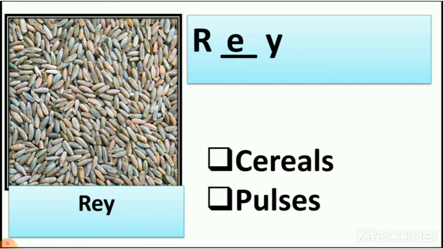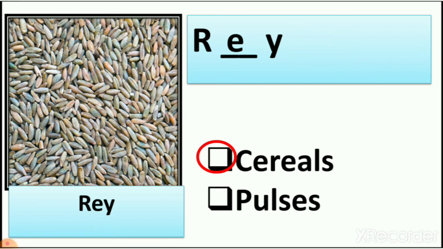Now it is cereals or pulses. It looks like wheat and wheat is a cereal. So this is also cereals. So this is also one of the healthy food. It gives energy to our body and we use it whole, and we also grind it and make it flour. Then we use it. We make bread from it. We make chapatis from it. So today we also learn some new cereals.